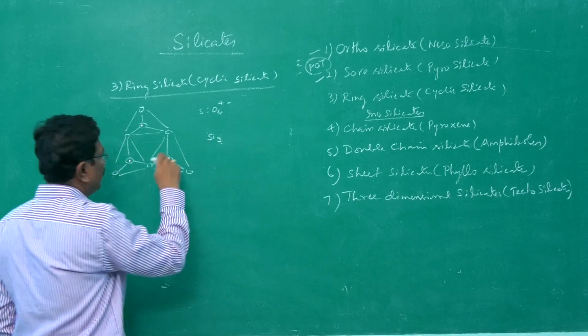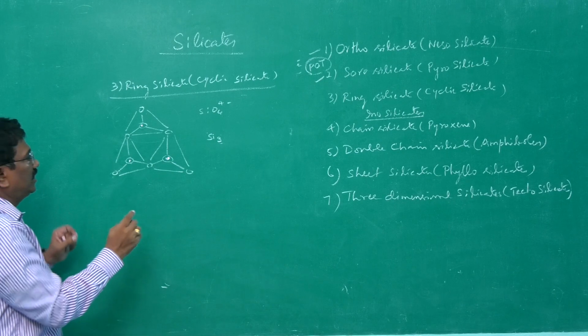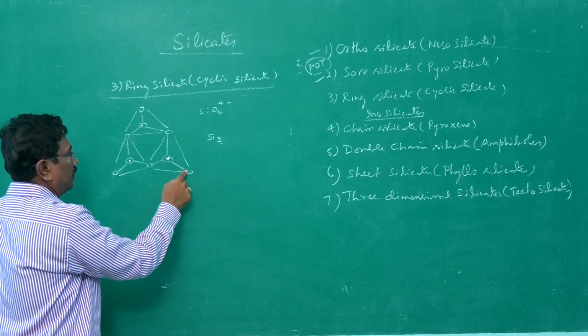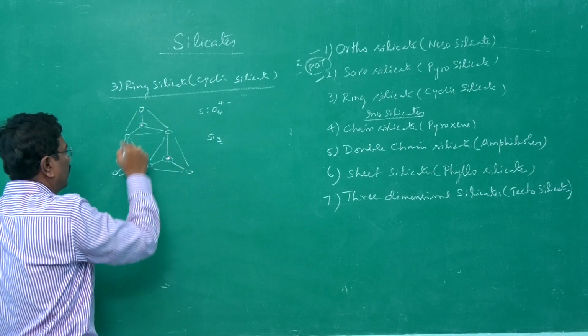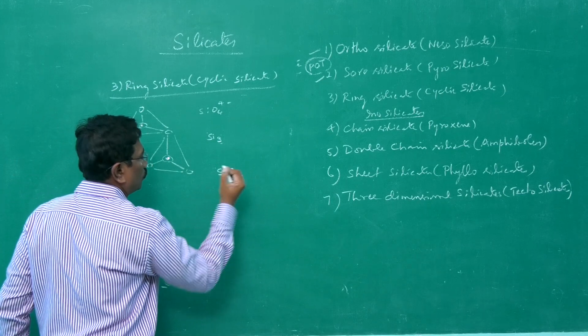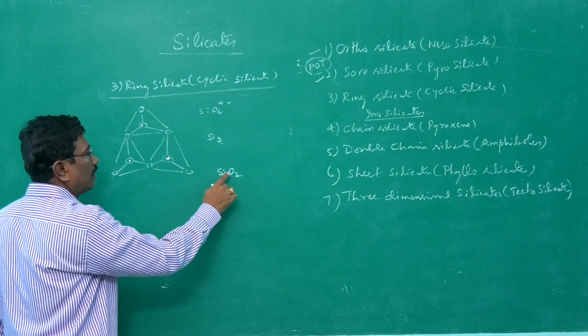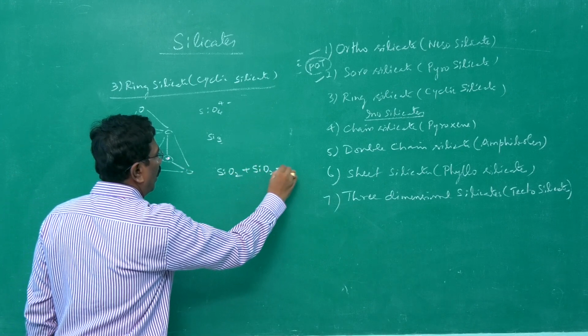Si3, 3 silicon atoms are present. With each silicon atom, 2 oxygens are undisturbed, exclusively for that silicate. So, SiO2 for one Si, O2 for another Si also, O2 for another Si also.